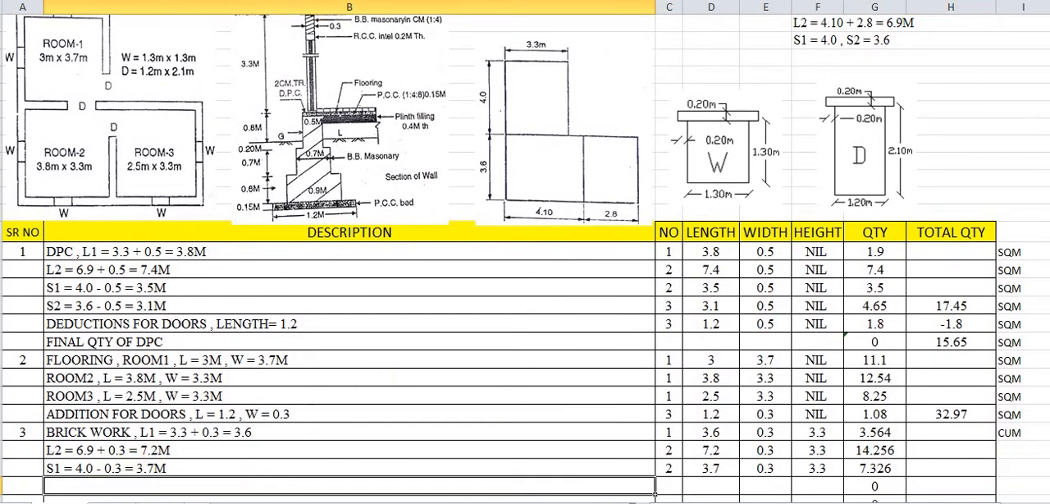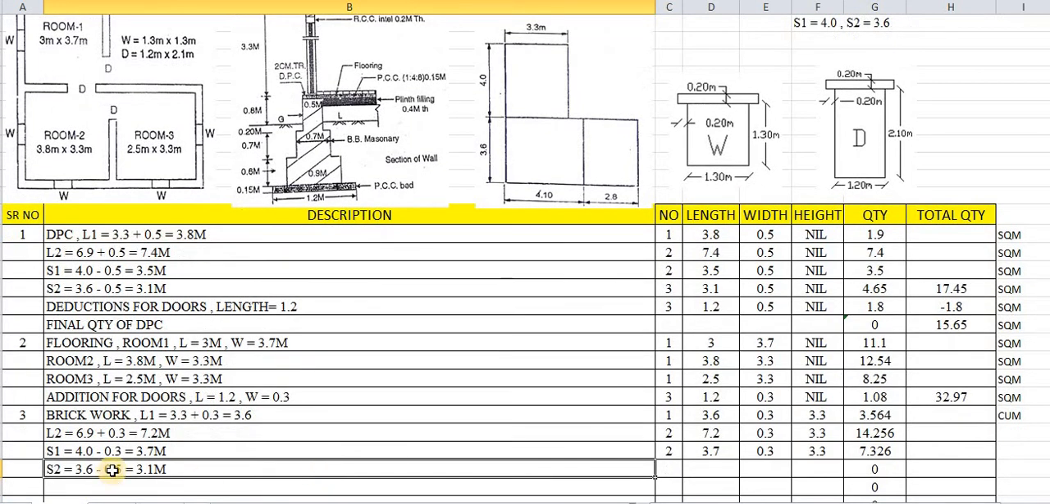In the same way, we will take S2. The S2 quantity is to be calculated. Here the width is 0.3, and 3.6 is the length of S2 in the short direction. So 3.6 minus 0.3 comes to 3.3. There are three numbers of S2. The length of S2 is 3.3, the width is 0.3, and the height is 3.3. So it comes to 9.801.